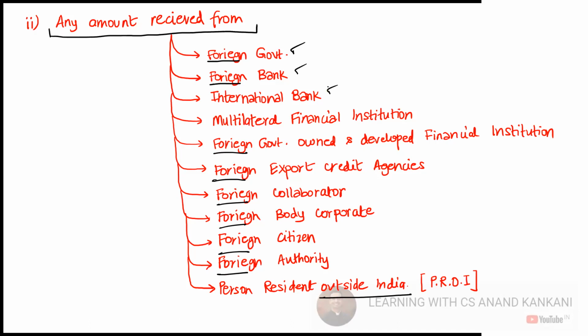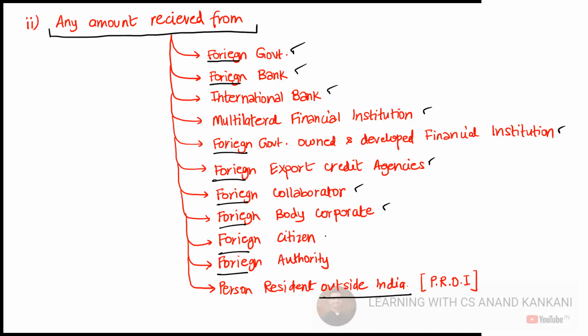If you receive it from an international bank or a multilateral financial institution, like the SCO or the IMF, right? Or if you receive it from a foreign government owned and developed financial institution, that will also not be considered as a deposit. If you receive money from a foreign export credit agency, that will not be considered as a deposit. If you receive money from your foreign collaborator or from a foreign body corporate, let's say your holding company, right?